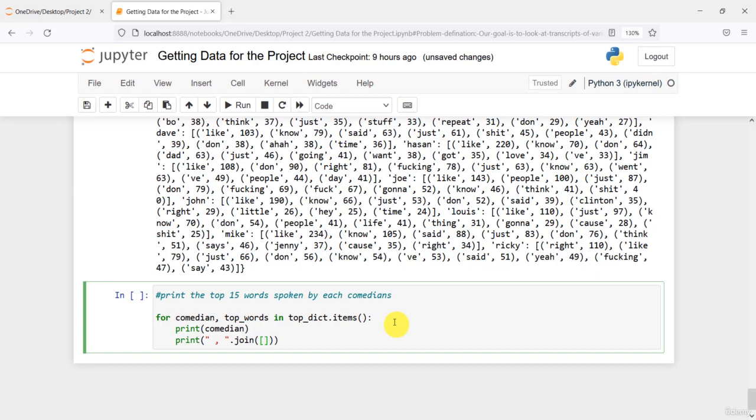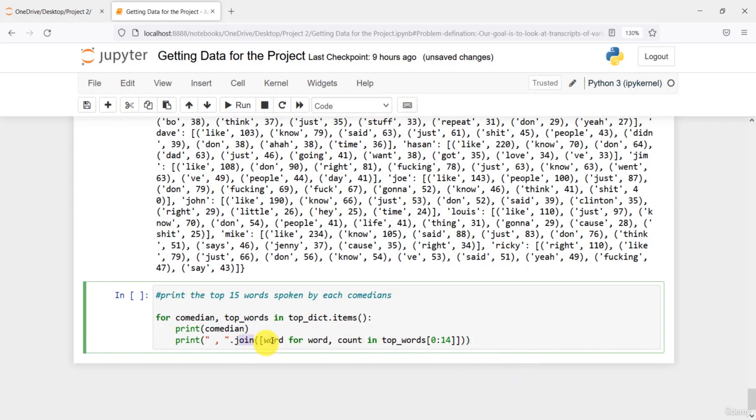And here inside the join, what we need to do is pass the word. So I can use list comprehension, word for word, and count in top words, and we need 14 top words for each of the comedians. So that means 15 top words in fact. So I have sliced it right here.